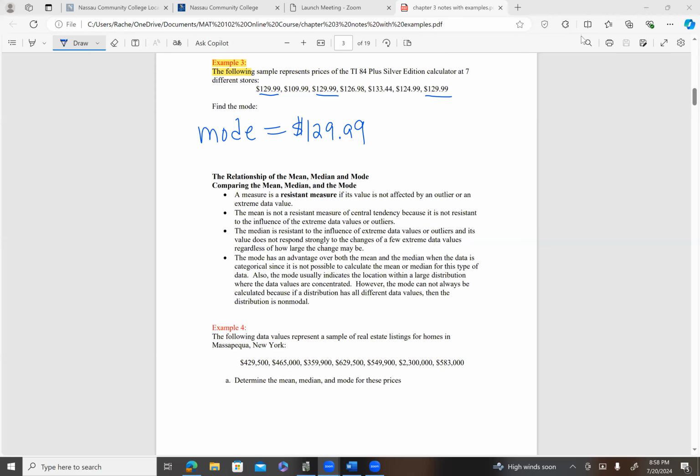Hi, everyone. In this lecture, we're going to continue comparing the relationship between the mean, the median, and the mode. In the previous lecture, I taught you how to find the mean, the median, and the mode, both by hand and with the calculator. But now I think it's really important that I go over how we interpret the mean, the median, and the mode in context with one another and in the context of a particular problem, and when one might be a better measure than another. So let's talk about a couple of things first, and then we'll do an example.